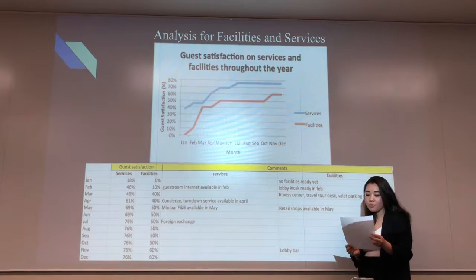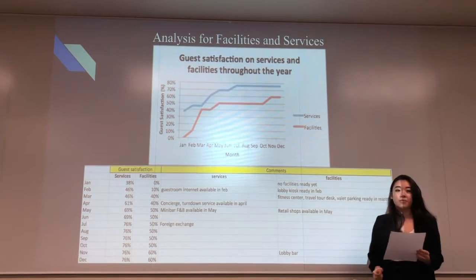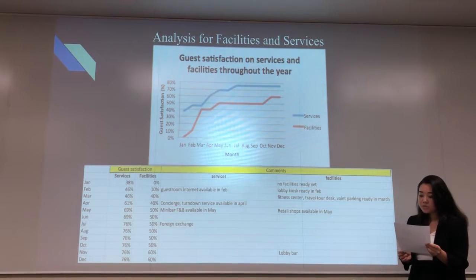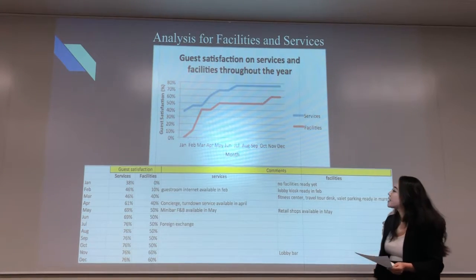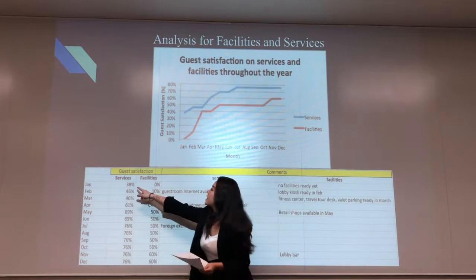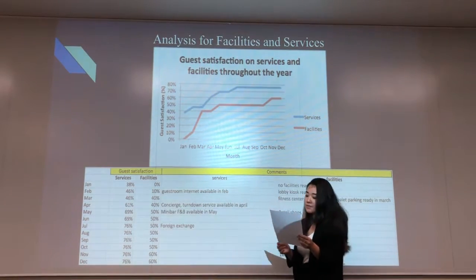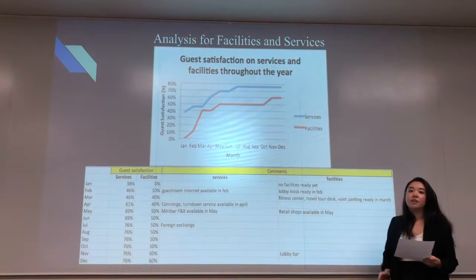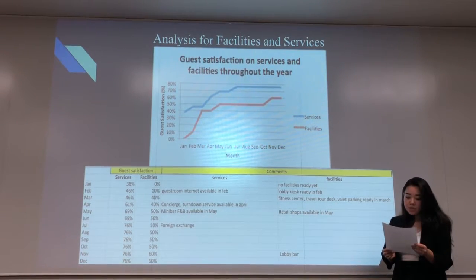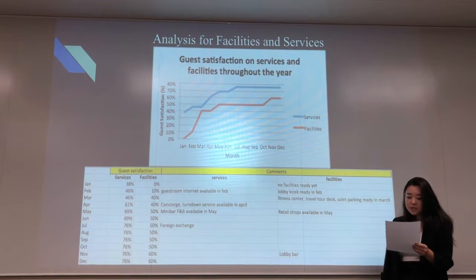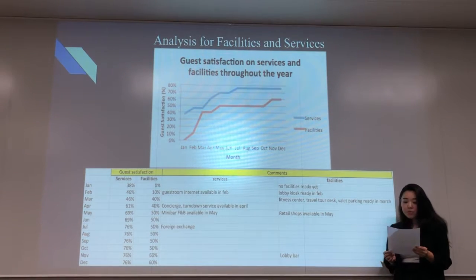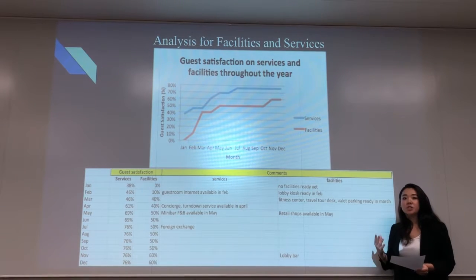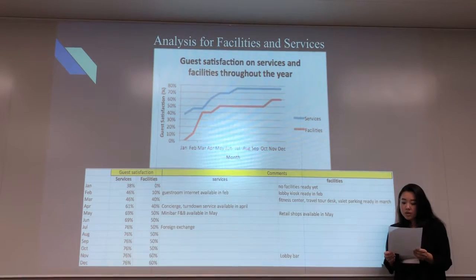For services, there were already existing services implemented in January, such as parking, laundry, guest room entertainment, and room service. And this was shown by an already existing 38% in the month of January of guest satisfaction. Each service that was added led to an increase in guest satisfaction of around 7 to 8%. And we chose to add the guest room internet first because we thought that it was a basic requirement and expectation for both leisure and business guests we were targeting, especially for business guests in the first quarter.